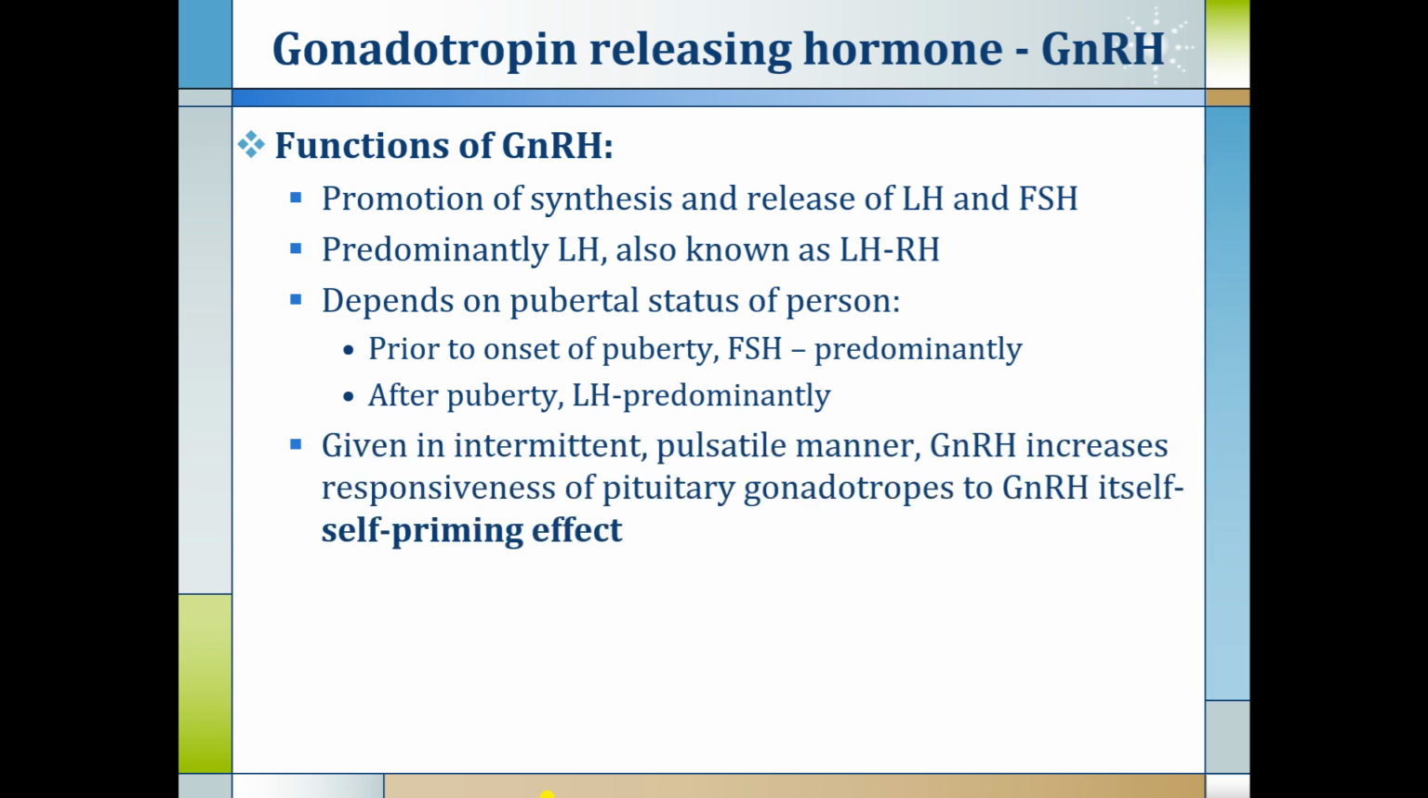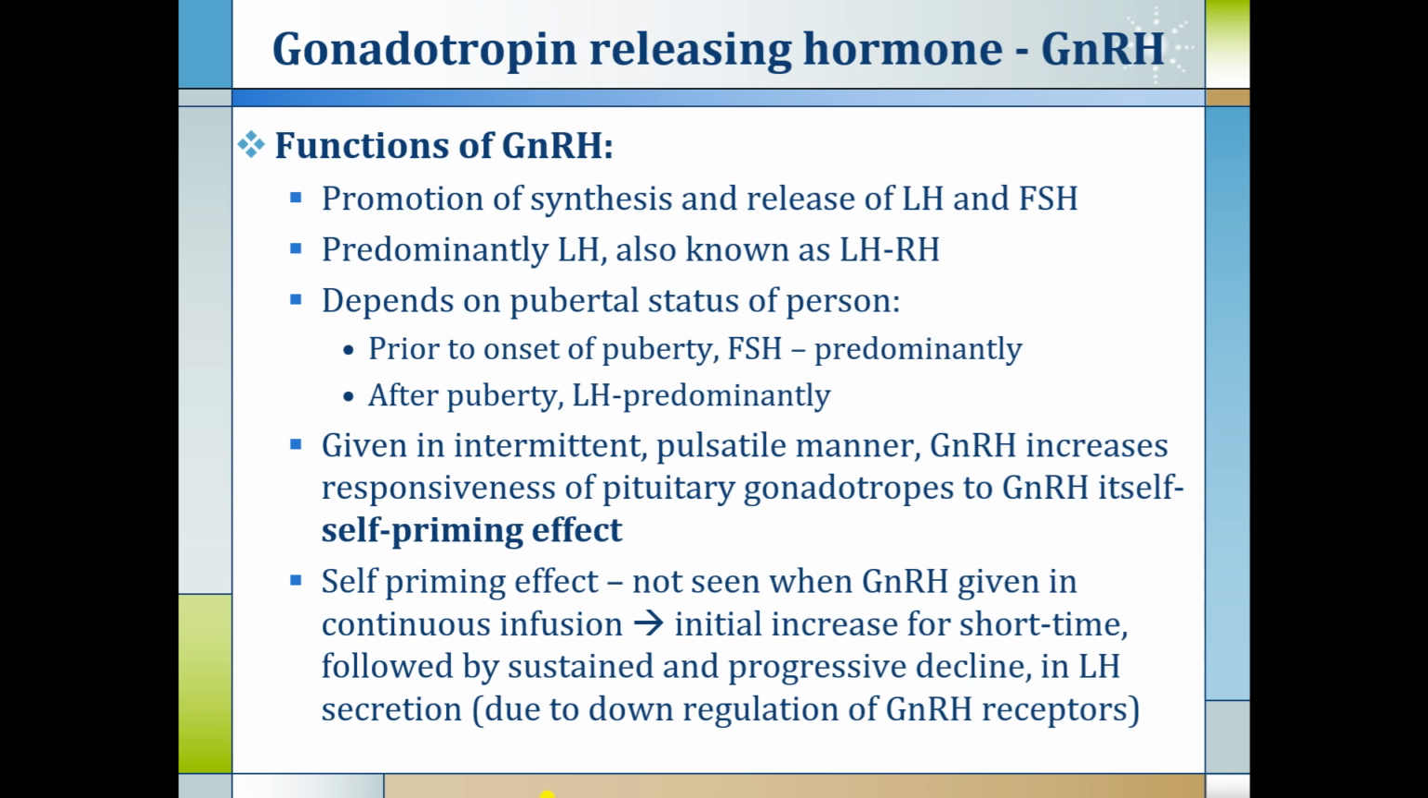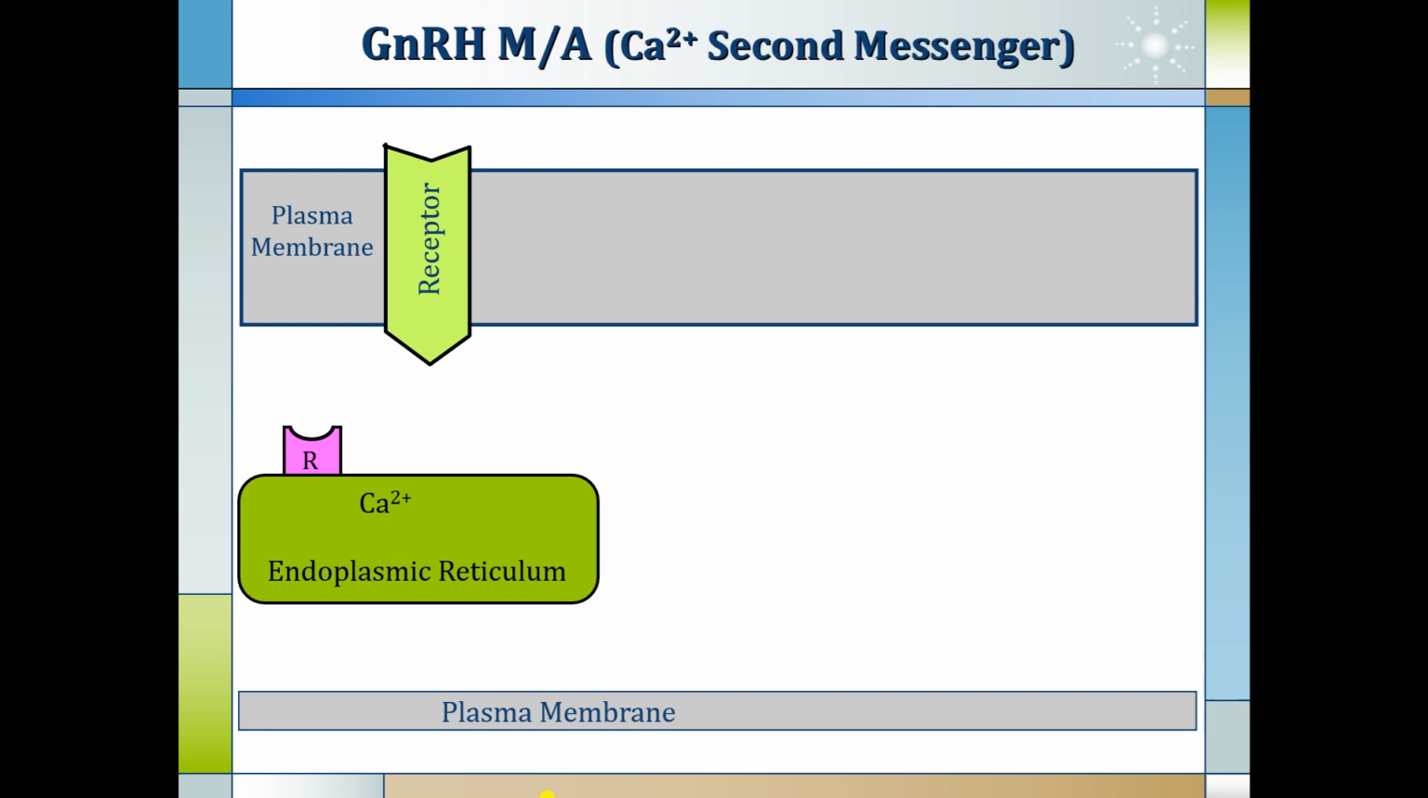Given in an intermittent pulsatile manner, GnRH increases responsiveness of pituitary gonadotropes to GnRH itself. That effect is called the self-priming effect. The self-priming effect is not seen when GnRH is given as a continuous infusion. When we give it as a continuous infusion, there is an initial increase for a short time, followed by a sustained and progressive decline in LH secretion due to downregulation of GnRH receptors on the anterior pituitary.